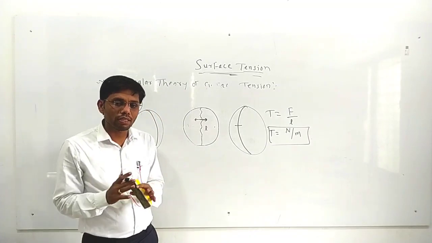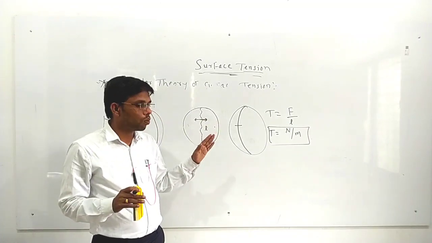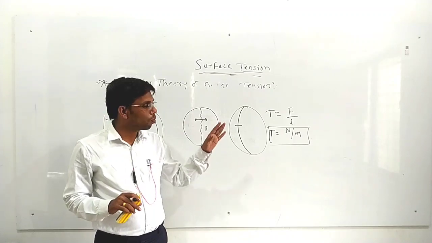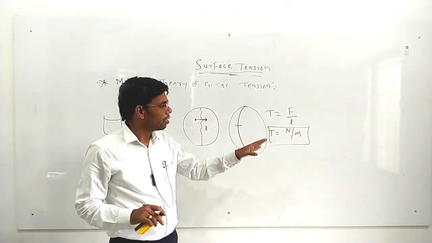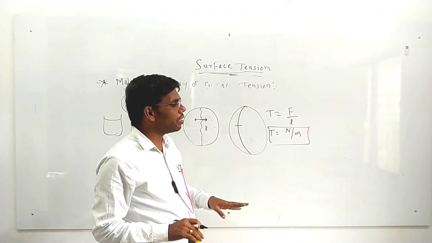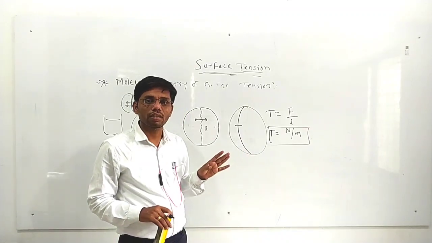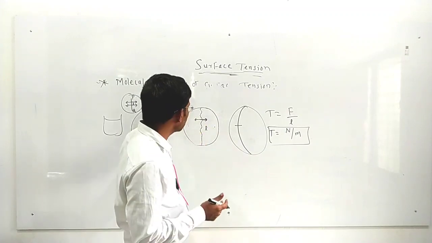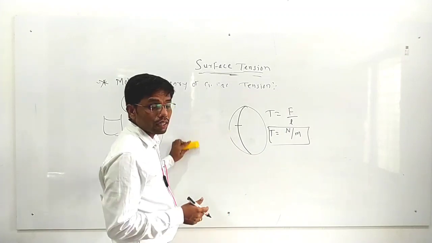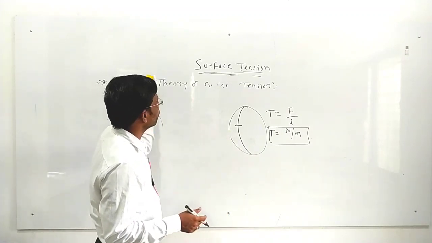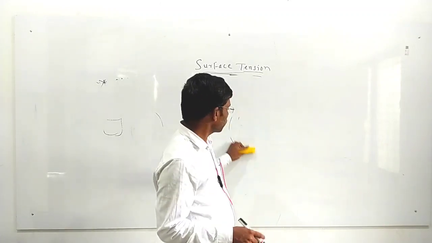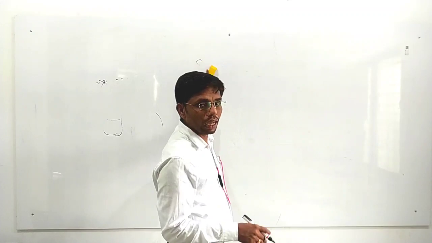So surface tension means the tangential force acting per unit length. The force acting tangentially per unit length is known as the surface tension. In the next period we will study surface energy, the derivation for surface tension, angle of contact, and all these things.